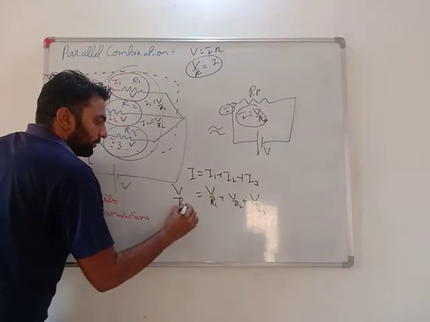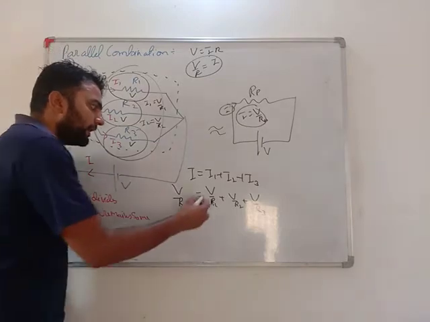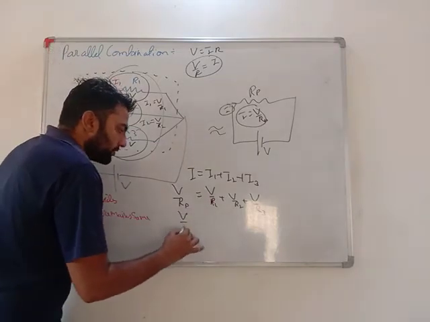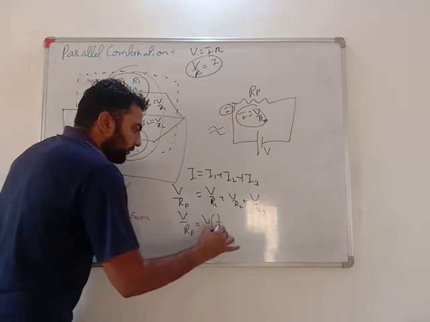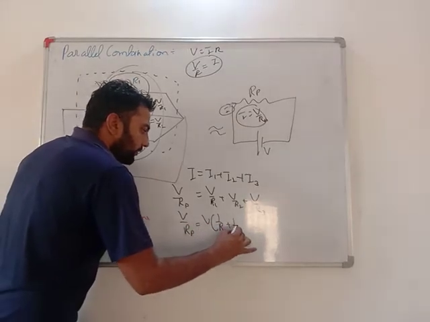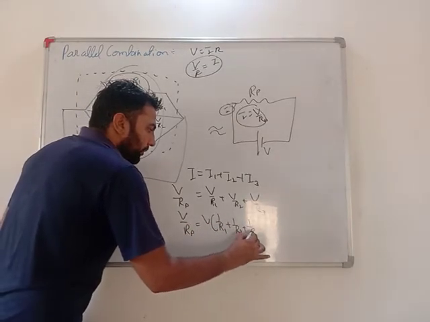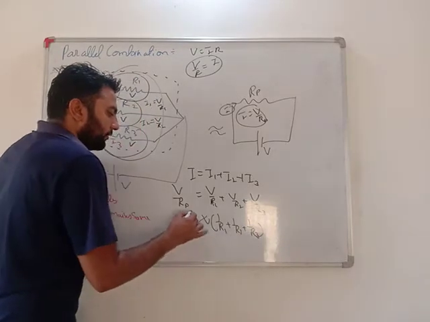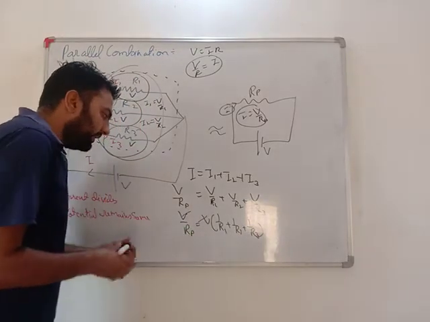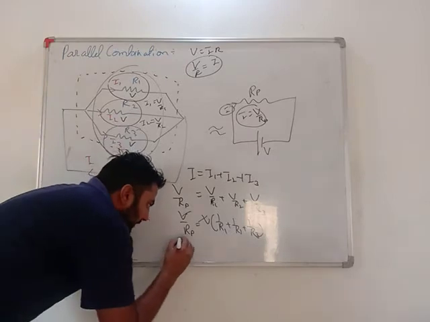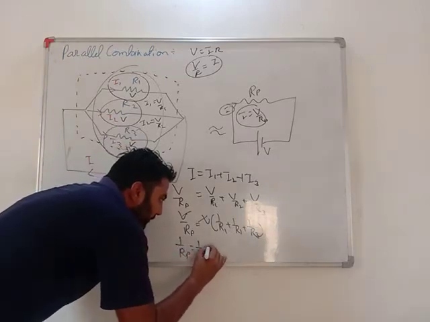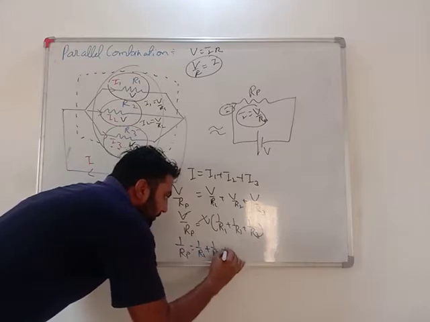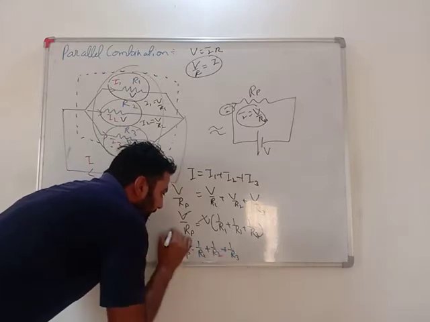Let's take V common. V upon Rp equals V times (1 upon R1 plus 1 upon R2 plus 1 upon R3). V cancels. So very important: 1 upon Rp equals 1 upon R1 plus 1 upon R2 plus 1 upon R3.